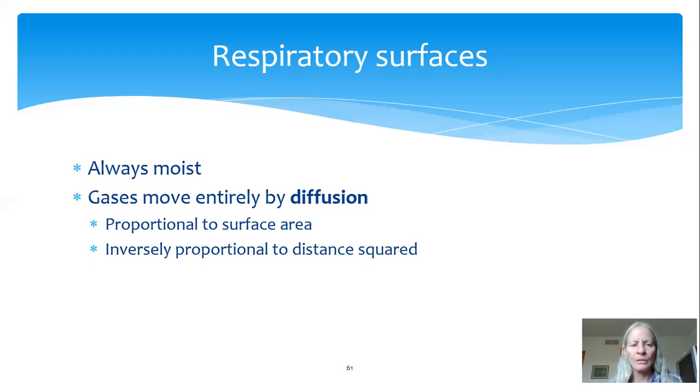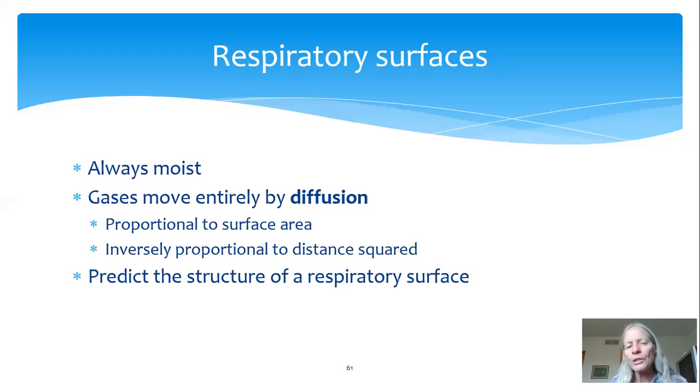So if we know these characteristics, what would you predict the structure of a respiratory surface is going to be? I'll just pause for a second and think about that. What is a respiratory surface going to be like if it always has to be moist and if gases are moving entirely by diffusion? Hopefully you'll come up with this answer.